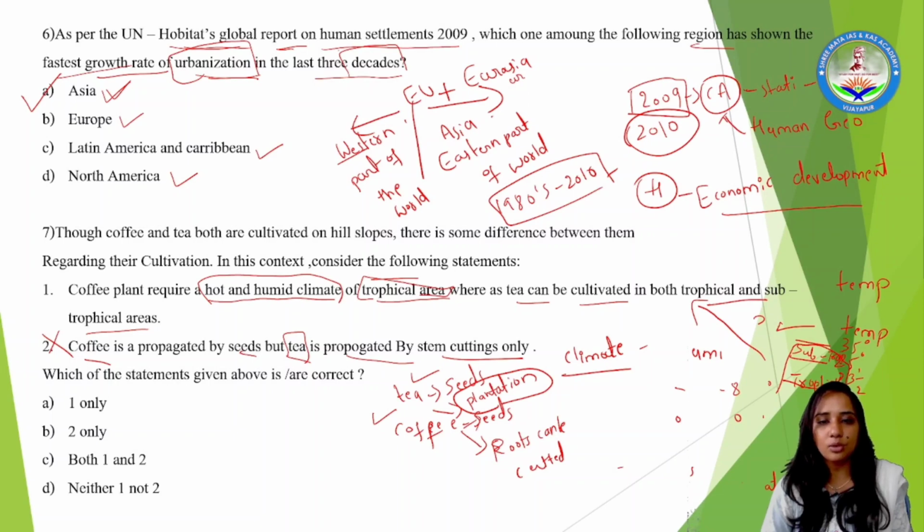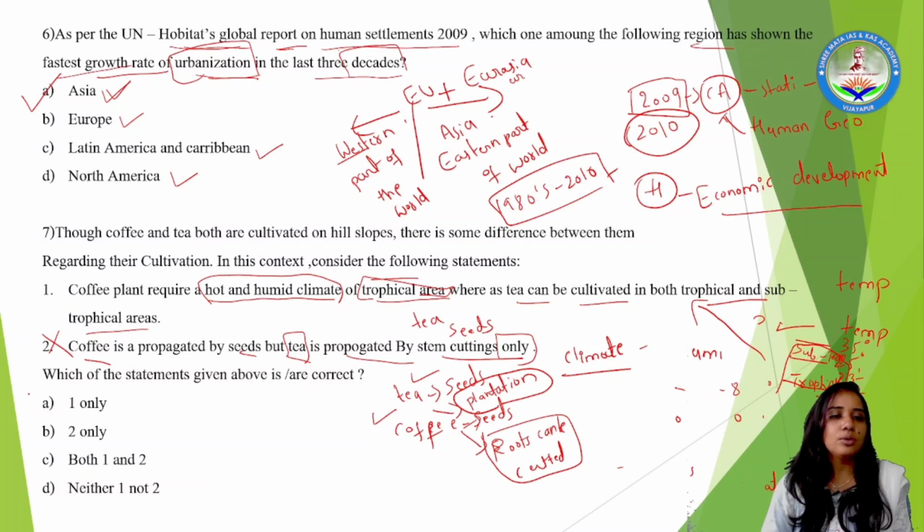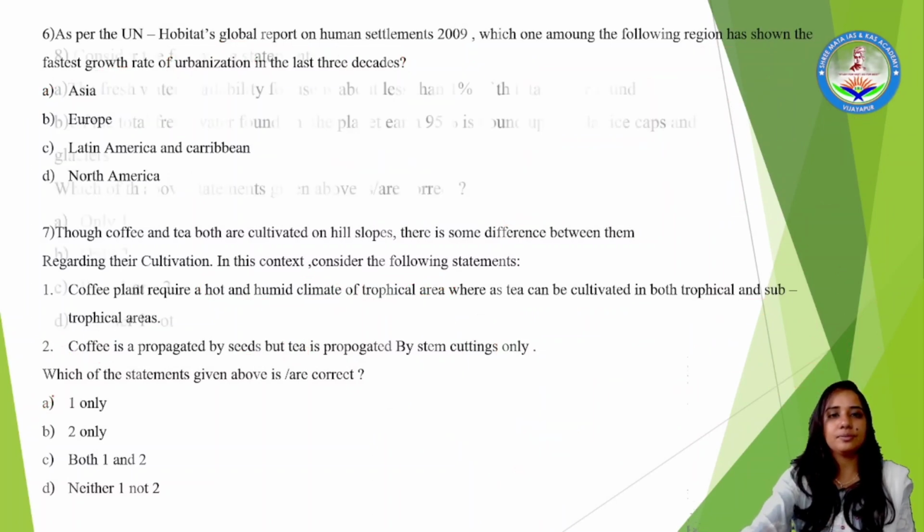Stem cutting means what I talked about regarding root cutting and plantation. Stem cutting only? No. Instead, seeds of tea can even be used to grow tea. So only option one is right here.